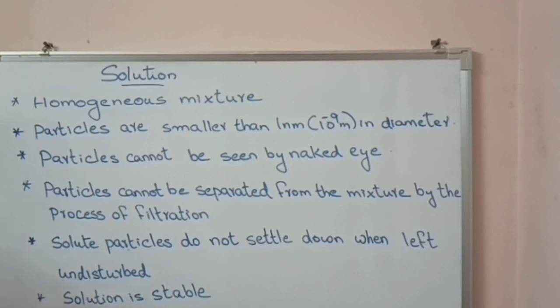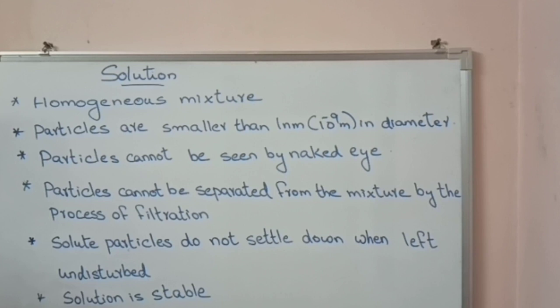What is solvent? Yes, it is the major component of a solution, or we can say that it is the component of the solution that dissolves the other component in it. Then what is solute? Yes, it is the minor component.